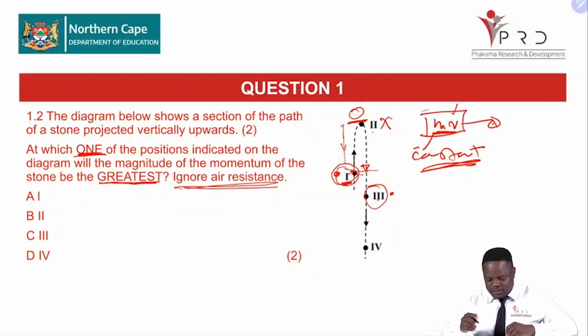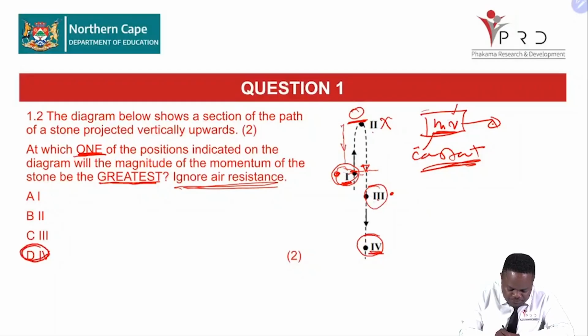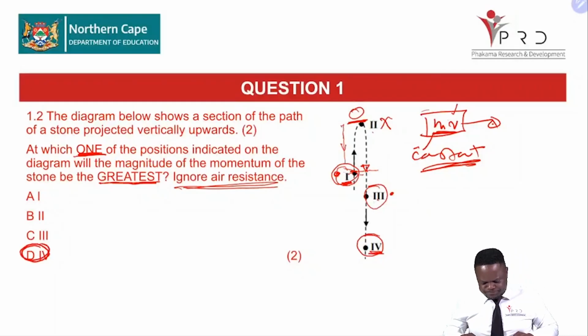I hope that makes sense. And as you proceed going further downwards, we have an increase in velocity, and therefore it has an impact on our momentum, and therefore our momentum is going to be greatest at point 4, making our solution then point D.